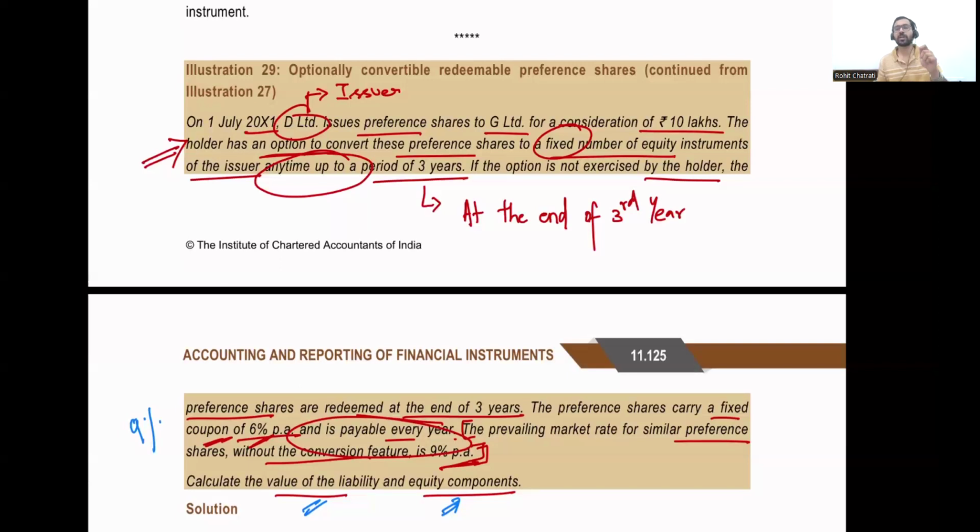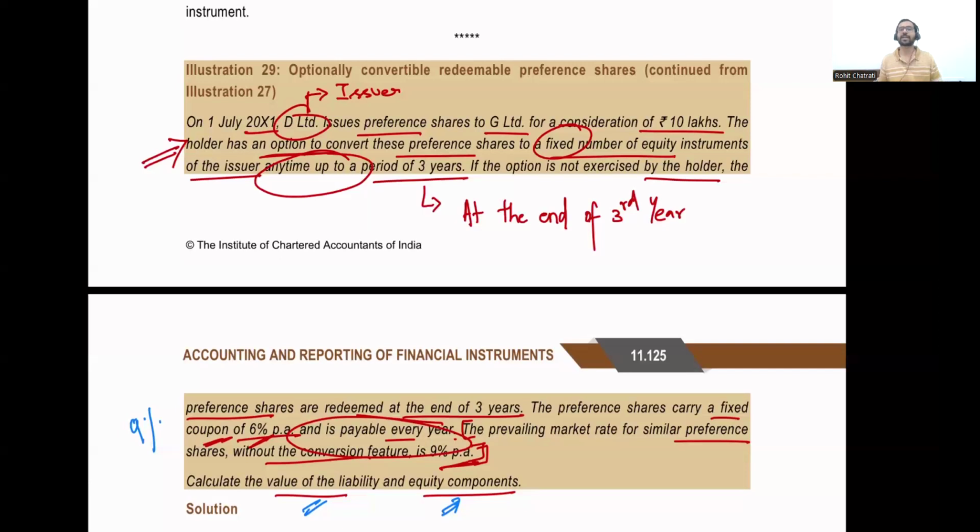Unlike the previous illustration number 29, where the holder had an option and, if the holder exercised it, Delimited did not have a choice and had to pay cash, in this case the choice is with Delimited, and Delimited can avoid paying the cash. Because Delimited can avoid paying the cash, the principal payment does not have the characteristic of a financial liability.